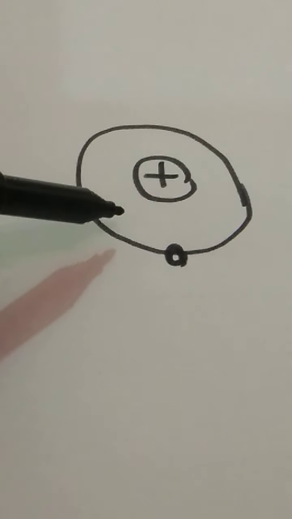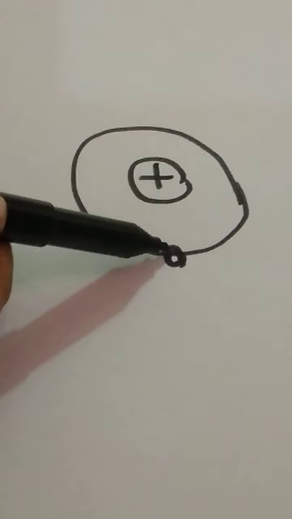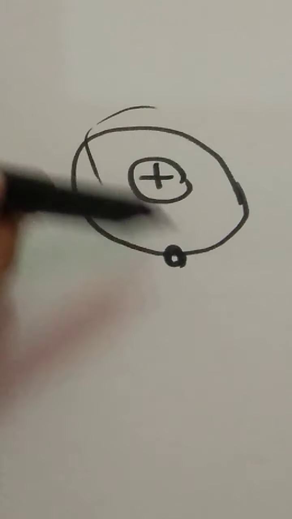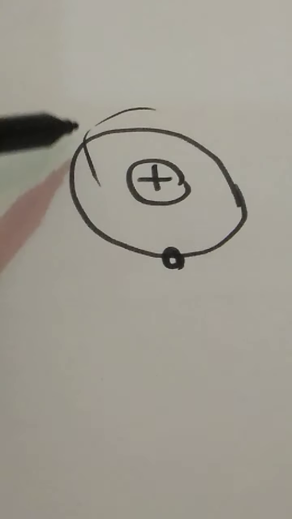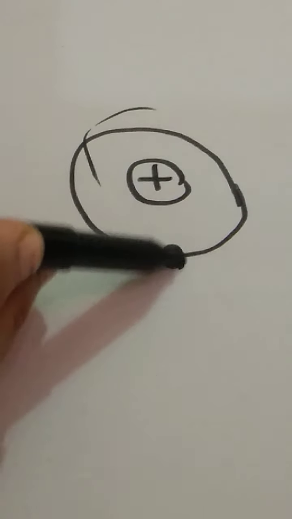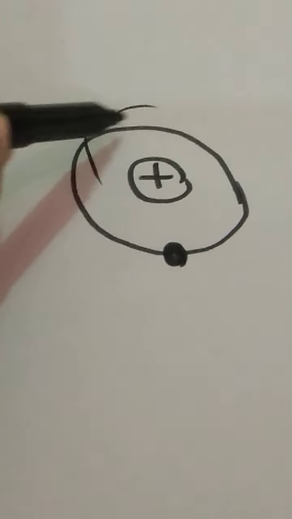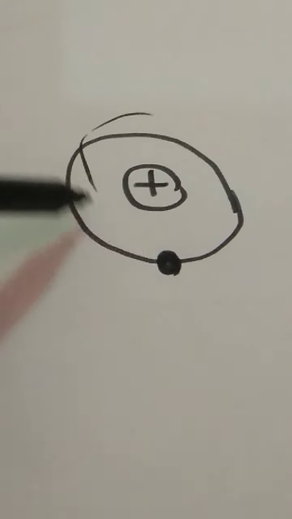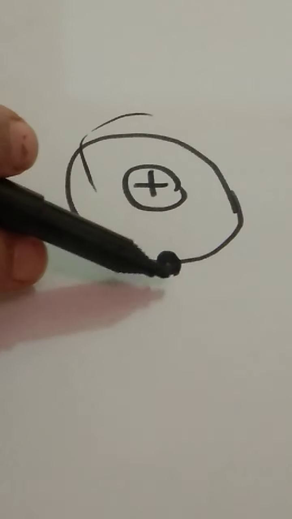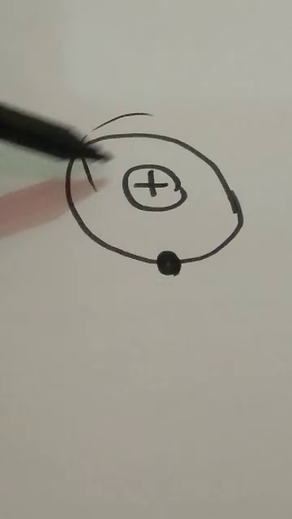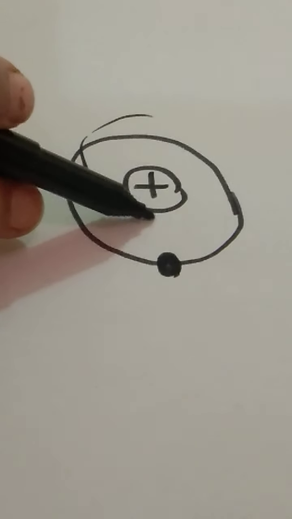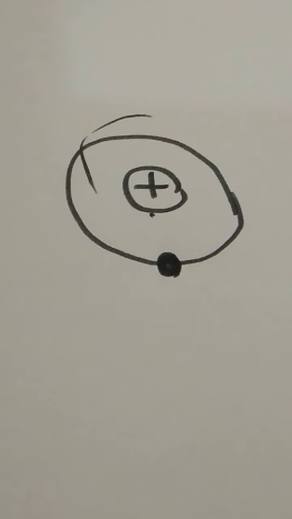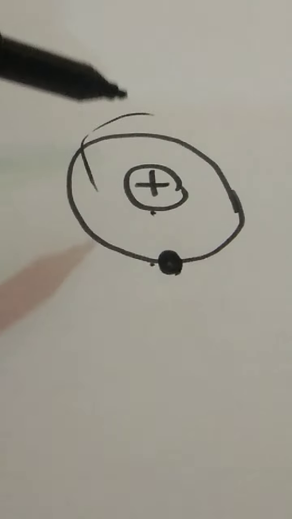He postulated that when an electron revolves around a nucleus in a fixed circular orbit, this electron will continue to revolve without gaining or losing energy. This electron will be revolving in this orbit around the nucleus without any loss of energy or any gain of energy.